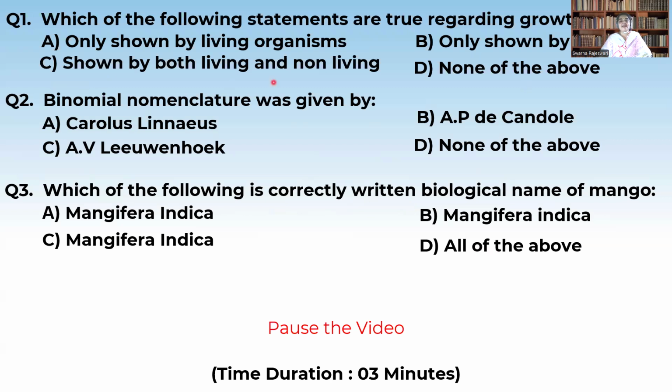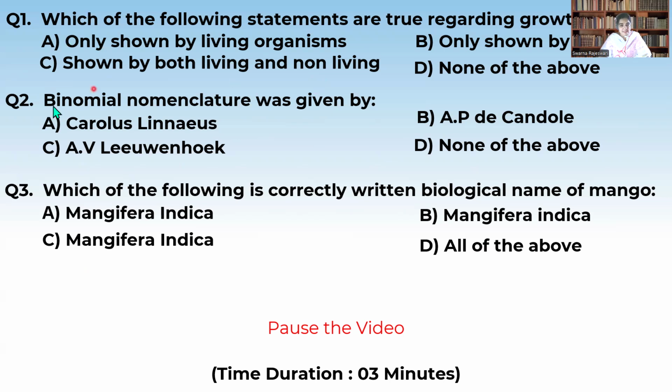The growth will be shown both by the living as well as non-living organisms. That's what we have studied. We even studied that growth is not the defining character to say that the organism has life, because even the non-living organisms also show growth. So option C is correct.